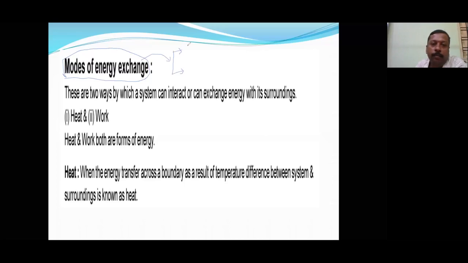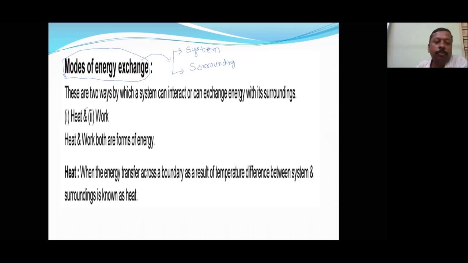One is called the system. The exchange will be between two parties. One will be called the system, and the other is called the surrounding. So energy will be exchanged between system and surrounding. Energy exchange is possible in which type of system? Open system, closed system, isolated system. Very good. Energy exchange is possible in open system and closed system only. In an isolated system, there is no exchange of energy.